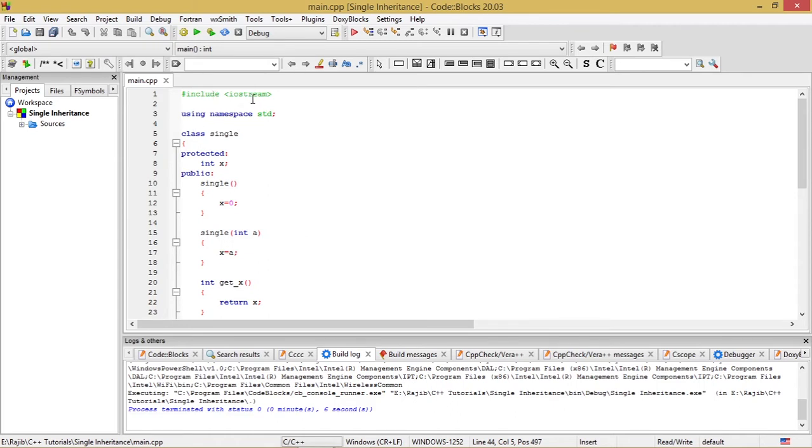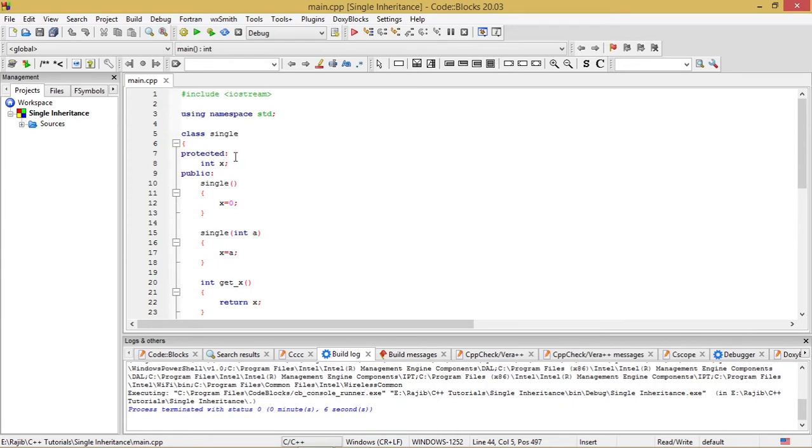First is hash include iostream, using namespace std, and then I have written this class single, which is the base class. In class single, I have taken the access specifier protected. The visibility modifier is to be taken into consideration.